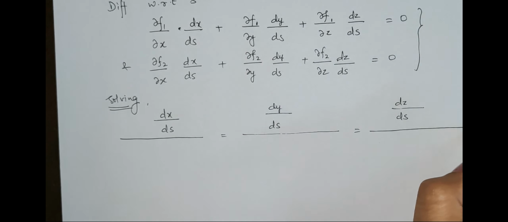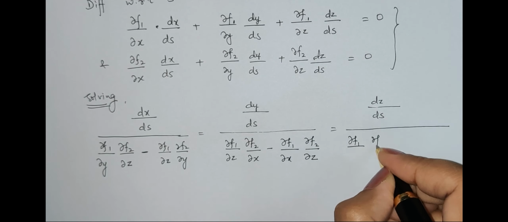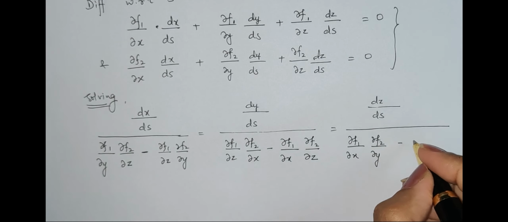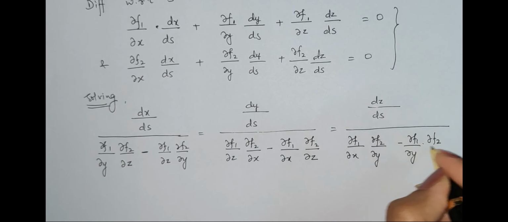Now in a similar pattern we write the third part, where we forget this and solve this part. We get del f1 by del x into del f2 by del y, minus del f1 by del y into del f2 by del x. So this is the way to get the equation in this form, and let us mark it as 1.